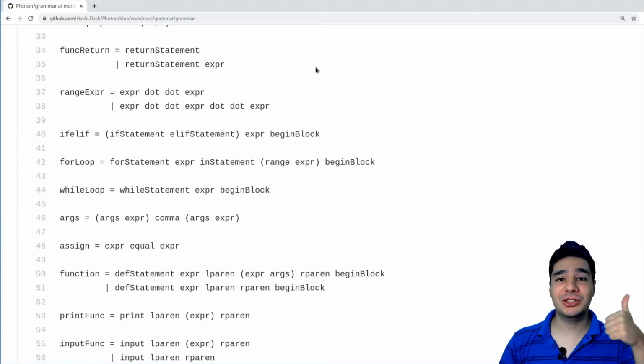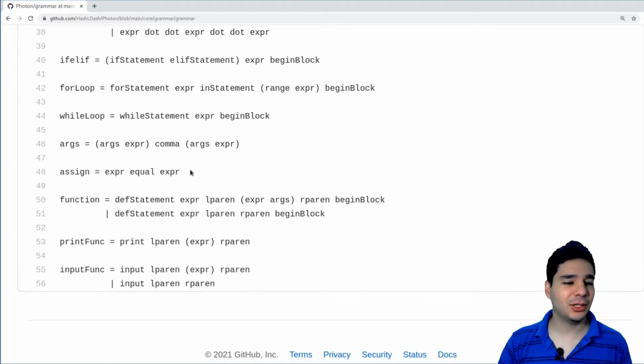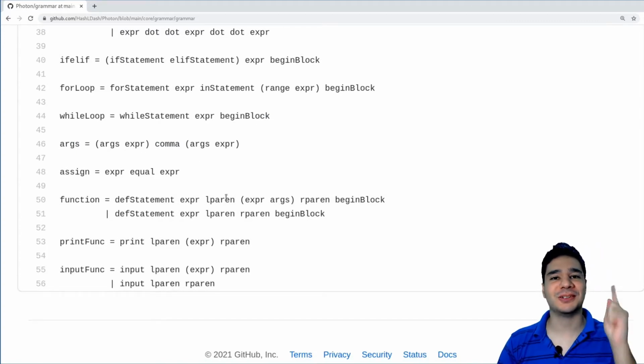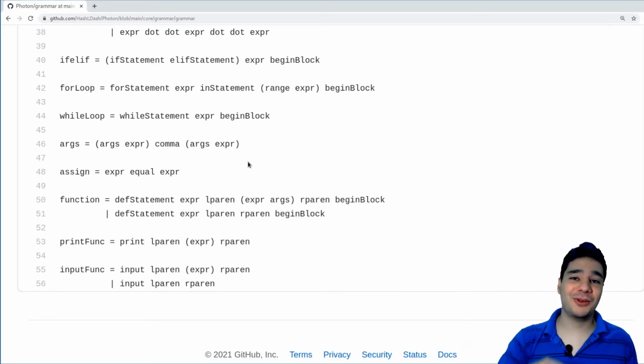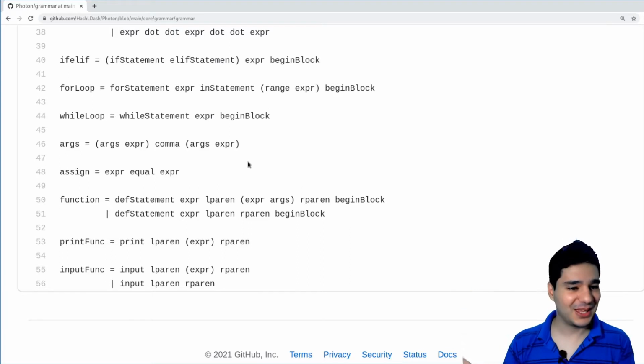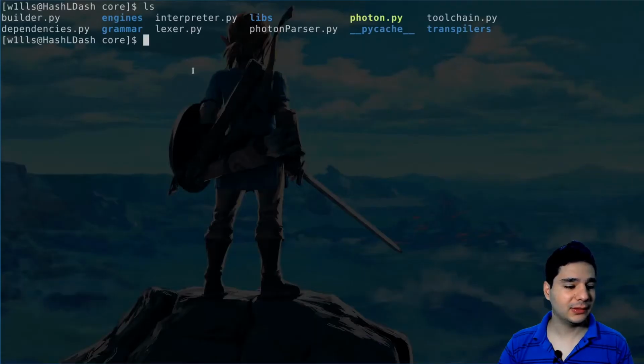We have ranges. Yes, we will do an example. We have ifs, elifs, elses, for loops, while loops, arguments. Oh my god, there's a lot of things. Functions and input function. Now you can follow the Python course and try with Photon too. So let's try some of these new syntaxes.